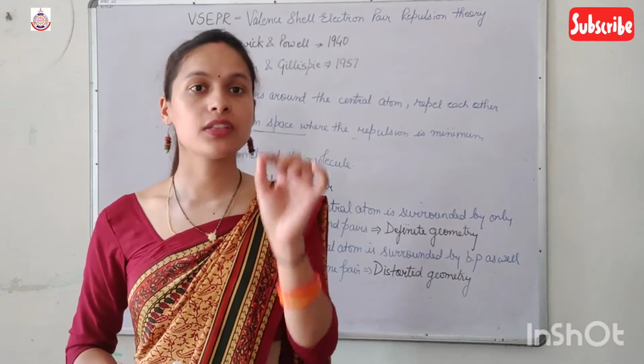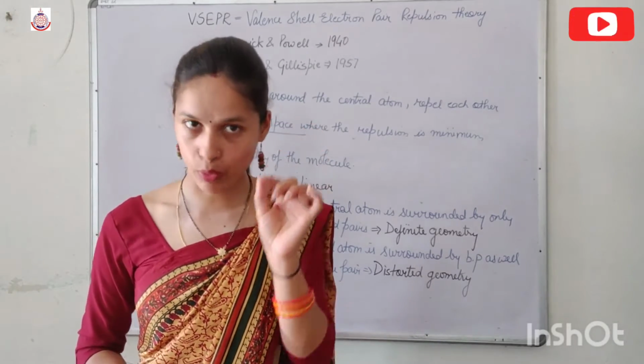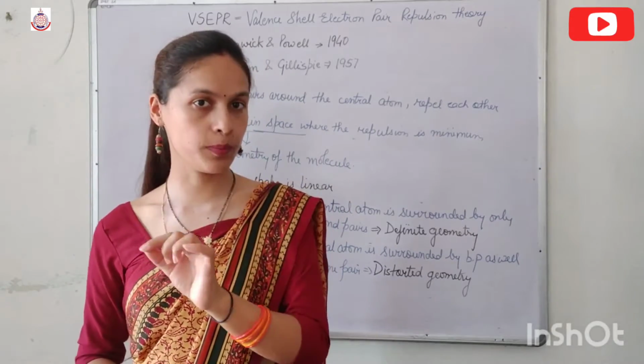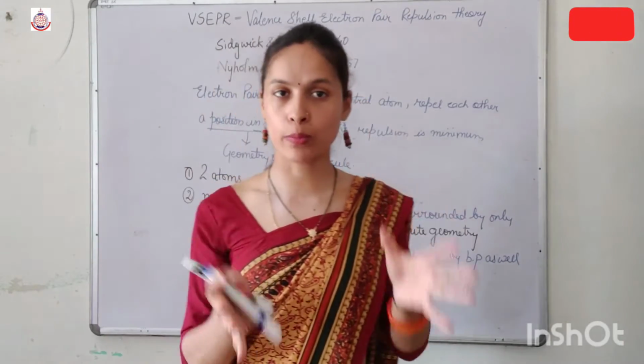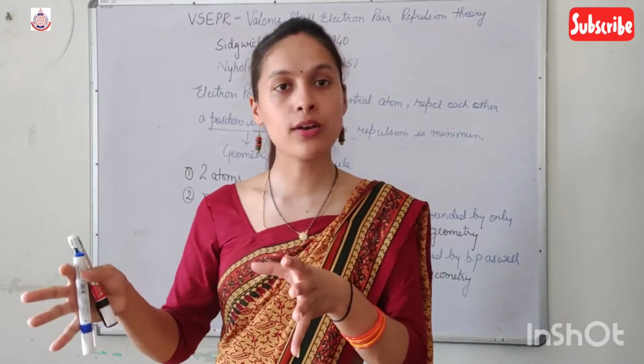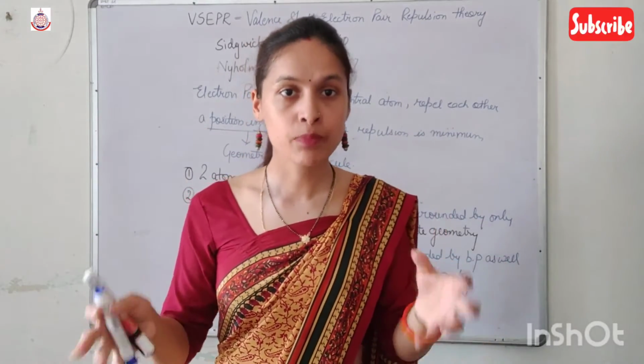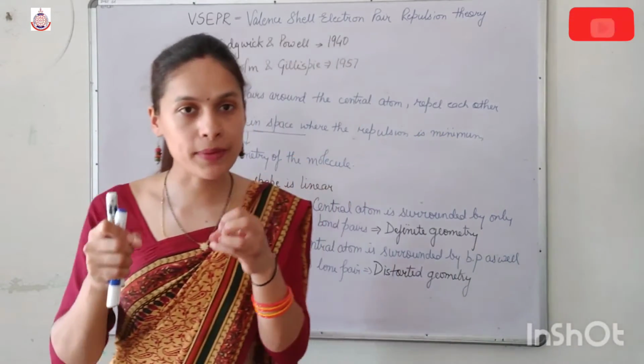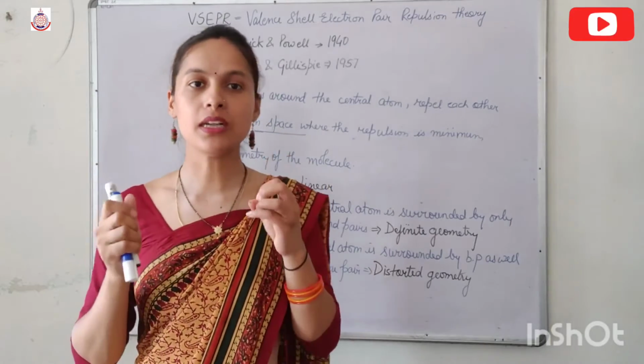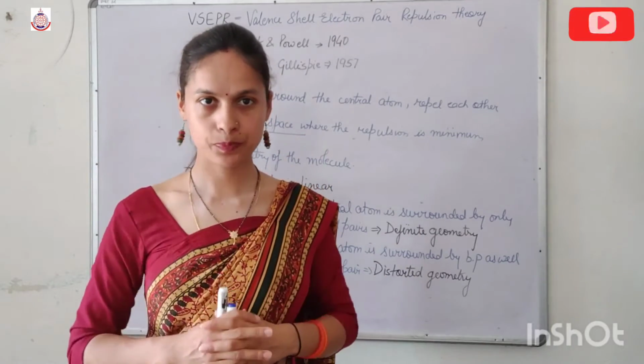But if the central atom is surrounded by bond pair as well as lone pair, then the repulsion between bond pair-bond pair and bond pair-lone pair is entirely different, and due to the difference in repulsion, the molecule exhibits a distorted geometry.